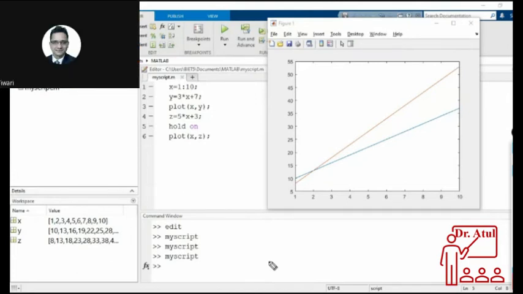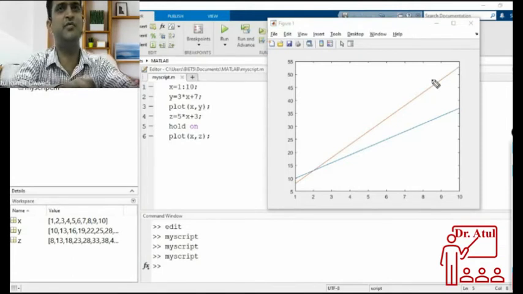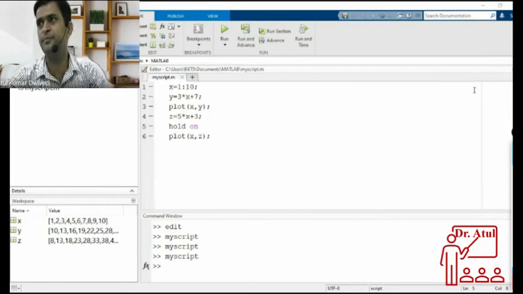Okay, thanks. Then multiple plotting we have done. The question that sir has raised is a nice question, and I will cover that in the coming time. So we have done multiple plots in a single window.